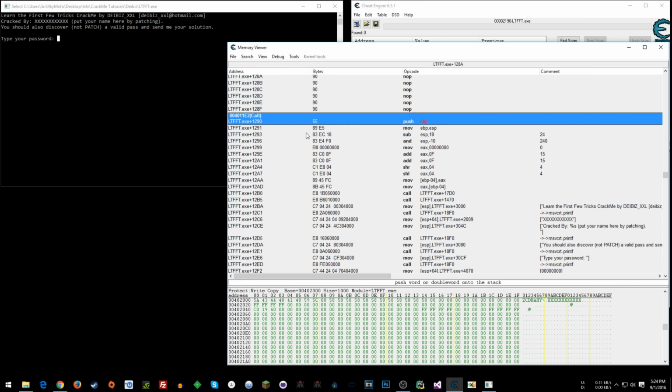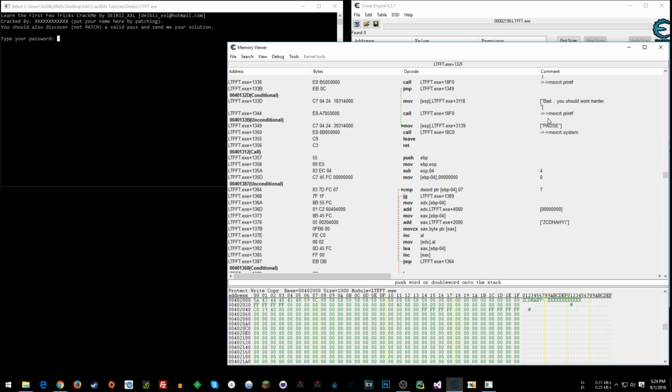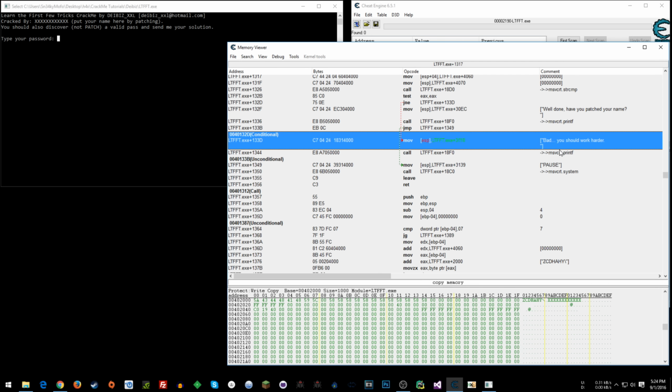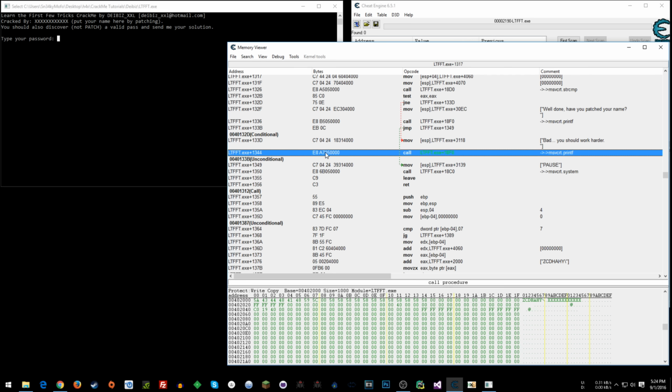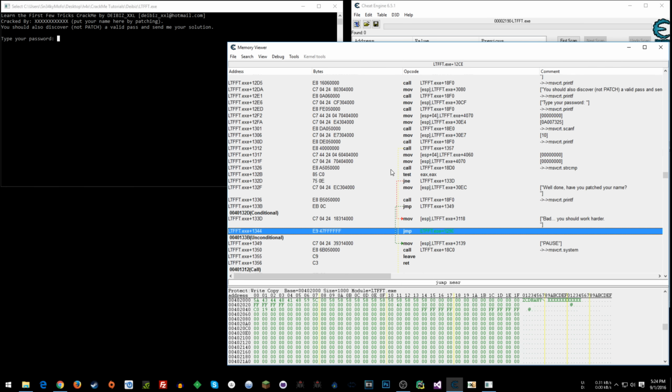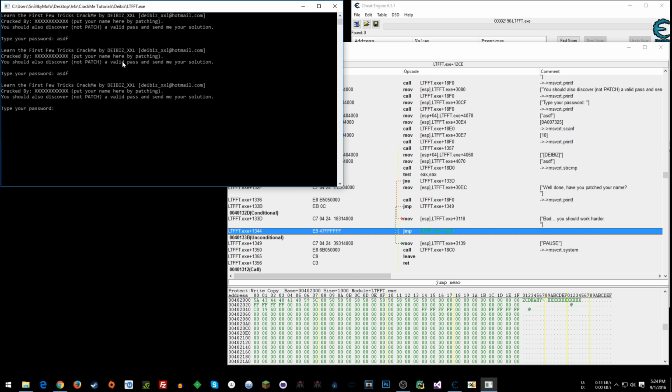Well, what we want to do is right here where all this is entered, we want to remember this offset, 1290. So I'm going to go after the bad message, I'm going to go here where we have 5 bytes to work with. I said 32 bytes earlier, that's hilarious. And I'm going to jump to ltfft.exe plus 1290.